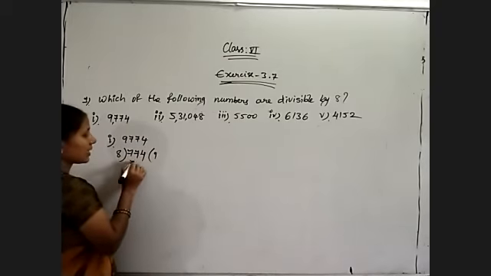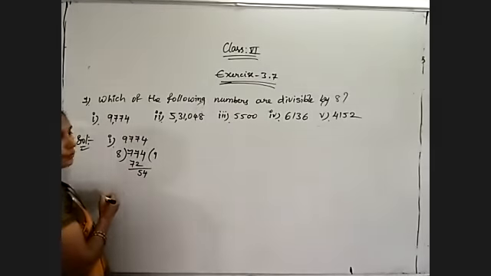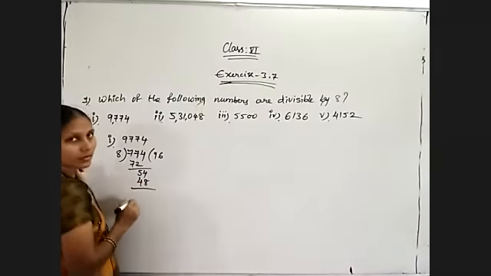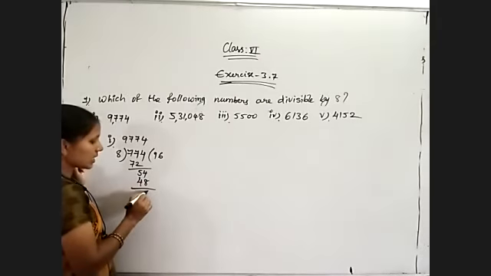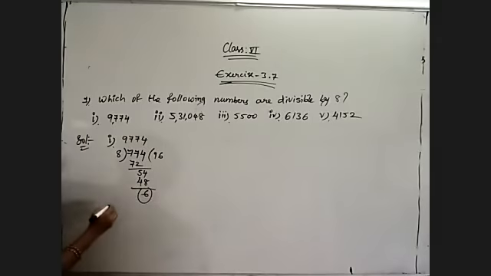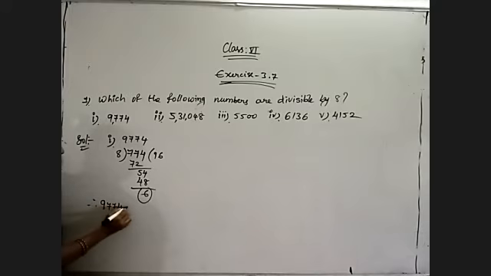8 nines are 72, 54. 8 sevens are 56. So 8 sixes are 48. 54 minus 48 is 6. 6 is the remainder. So 774 is not divisible by 8. That means 9774 is not divisible by 8.